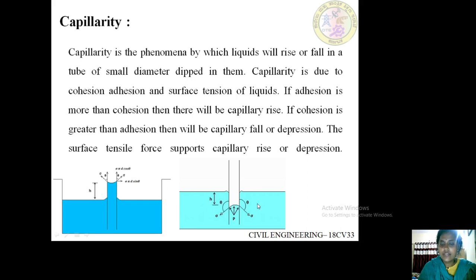See, in the second figure you can observe the capillary fall. There is a fall in the height of liquid. Here also you can observe there is a sigma, that is surface tension force, and angle theta is the angle of contact between the glass tube and the mercury. See, here the liquid used is mercury, okay.